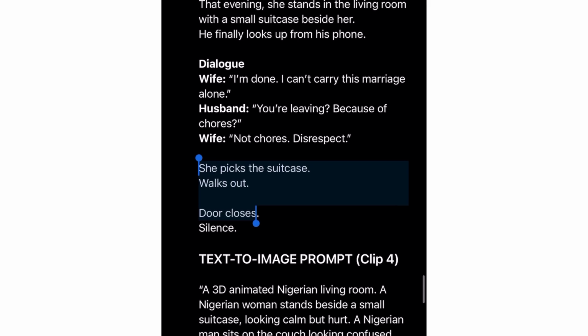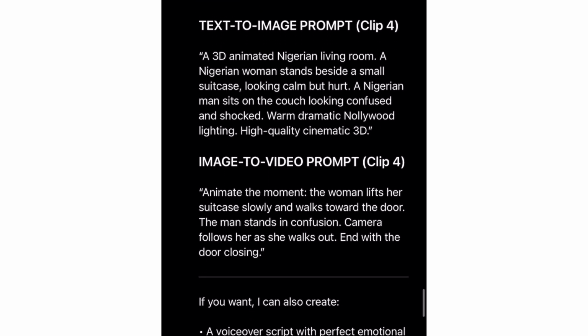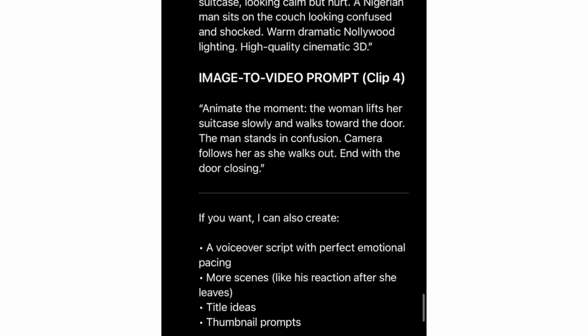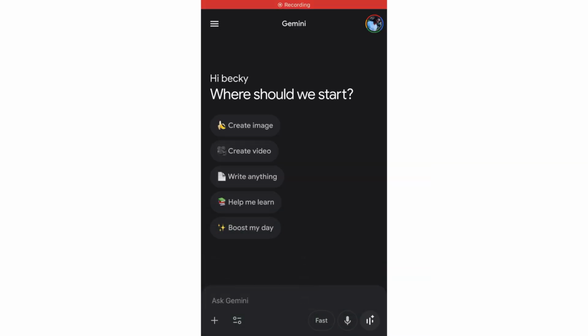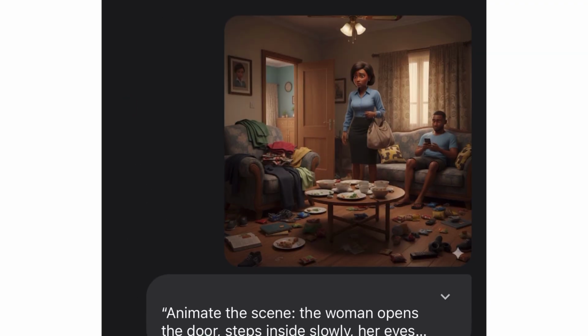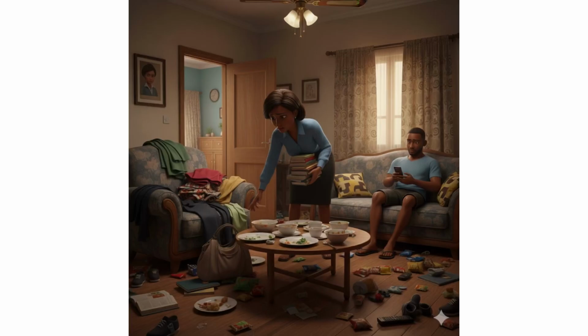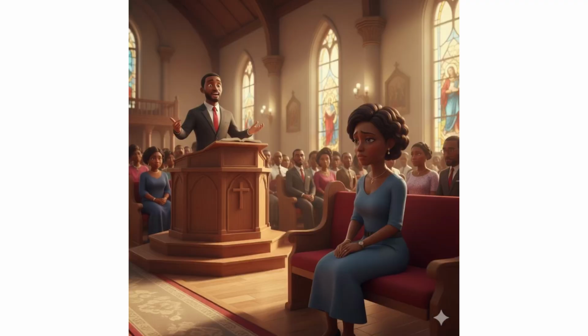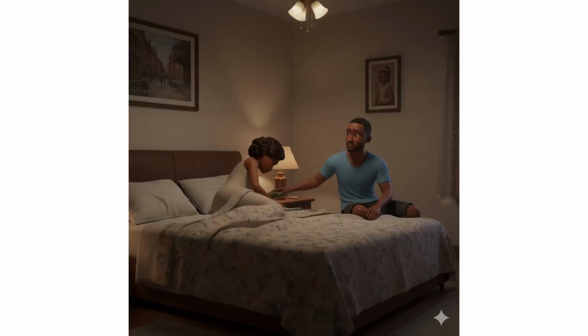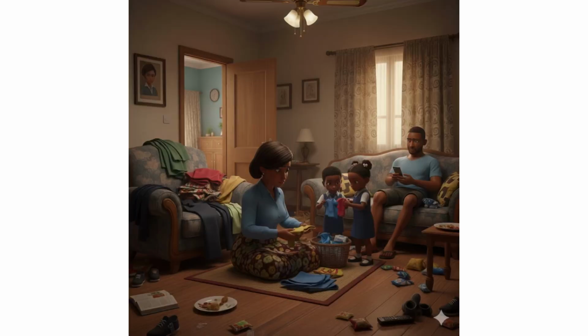After copying the prompt, we head over to Gemini to generate our image before turning it into video. So on Gemini, we paste our prompt from CapCut, and it generated this image. The image was so fine, so neat. These are all the images that we generated. Every one of these images was generated by Gemini, so it depends on what you tell Gemini to generate for you.